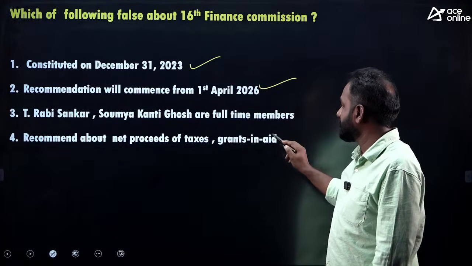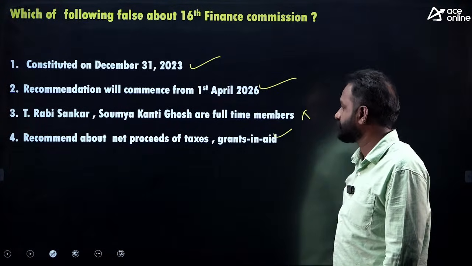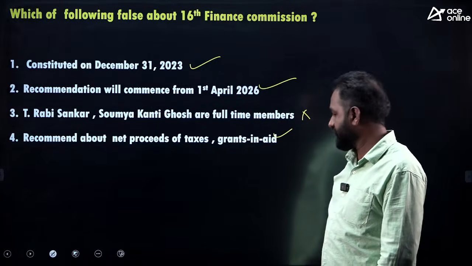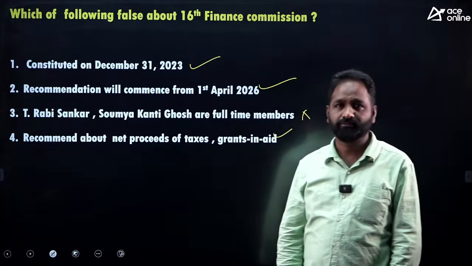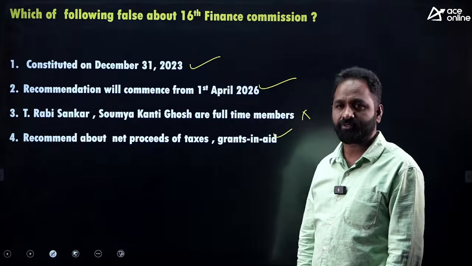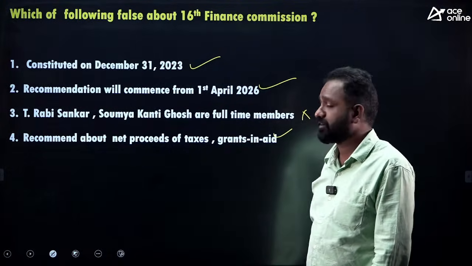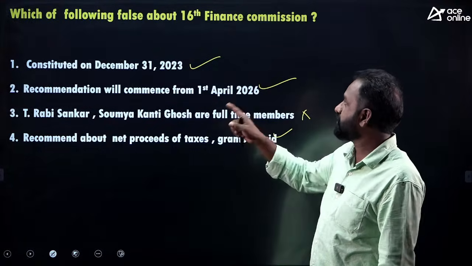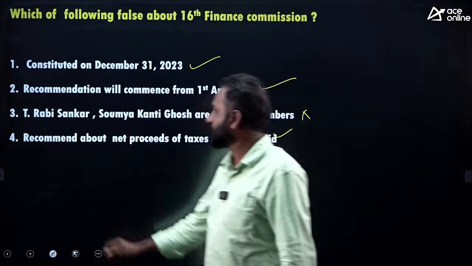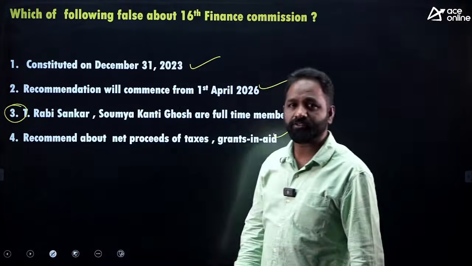Right, wrong. Ravi Shankar and Soumya Kranti Ghosh, are they full-time or part-time members? They are part-time members. But here I gave an option as full-time members. So which of the following is false? The third one is the false option.